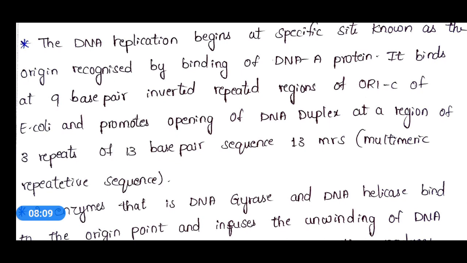This DnaA protein will bind at the 9 base pair repeated sequence, and due to this binding, what will happen? The DNA duplex, or the double stranded DNA, will be opened. That means complementary base pairing between the double stranded DNA will be separated, and there will be formation of an opening, and this opening will be formed at the three 13 base pair sequence repeats.